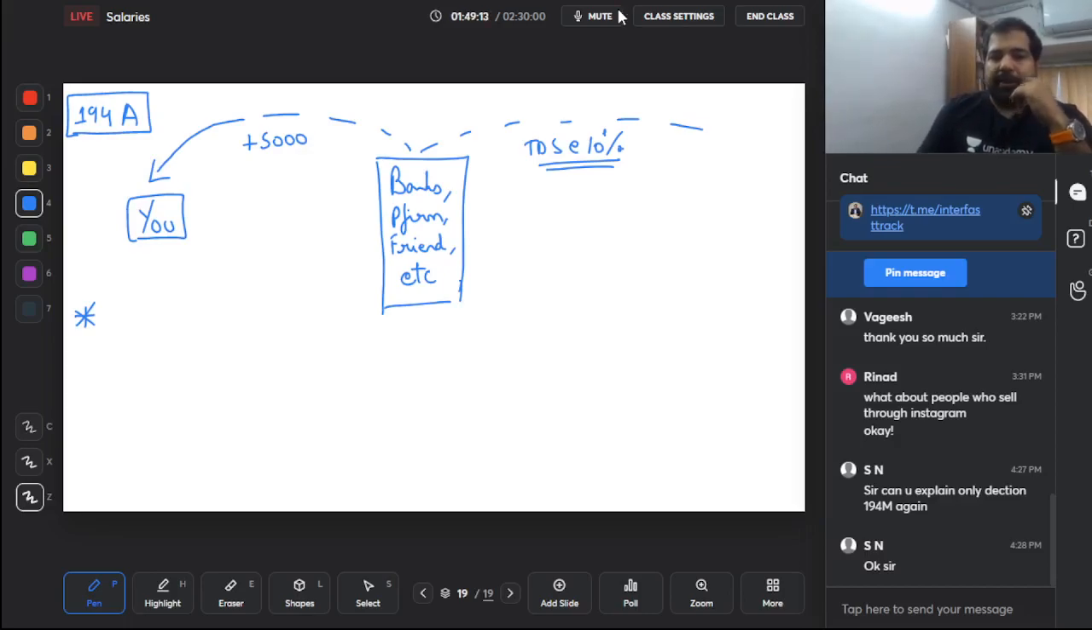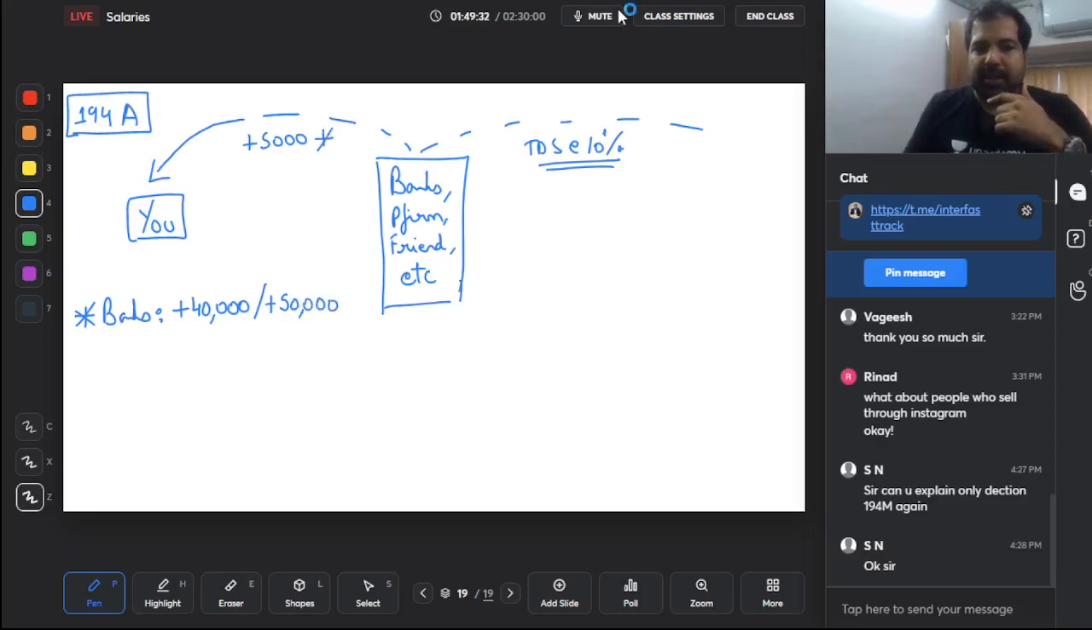First up, for banks. If banks are paying you interest, then it's only if the interest in the whole year is more than 40,000, only then TDS will apply. And for senior citizens, if you are a senior citizen and the bank is paying you, then TDS only if it's more than 50,000. So is there a higher limit? Yes, there is a higher limit in case of bank's payment. So let's say you have an account with ICICI Bank and they are paying you 38,000. Will there be TDS? No. But what if they are paying you 45,000? Will there be TDS? Yes, provided you're a younger person, and if you're a senior citizen, then only above 50,000.